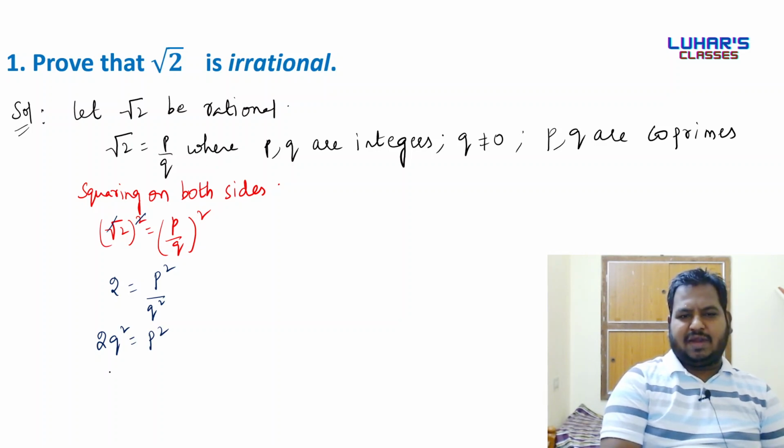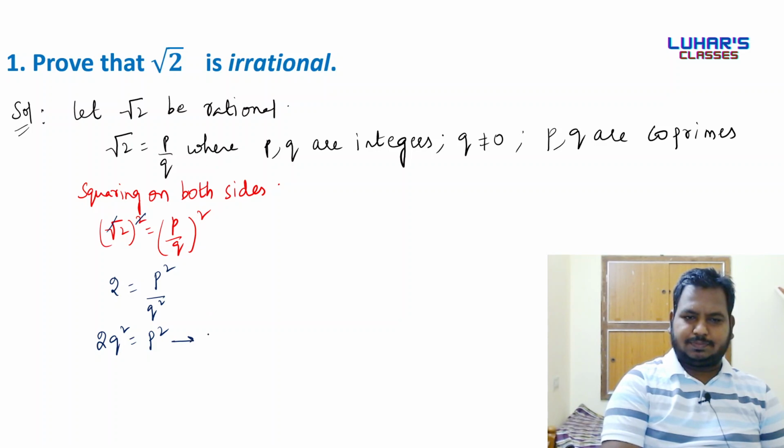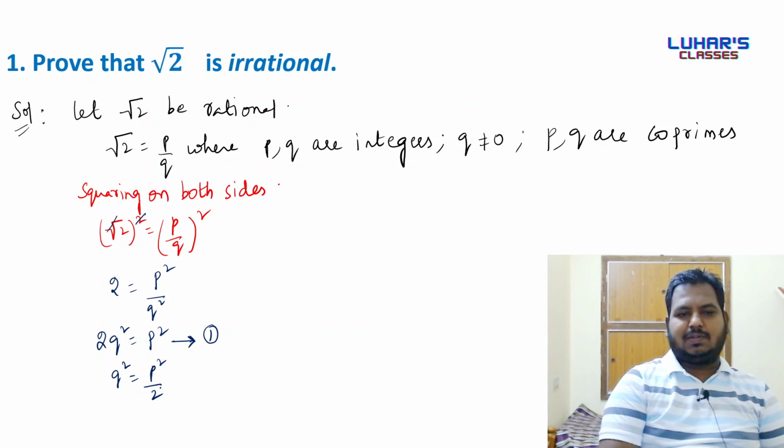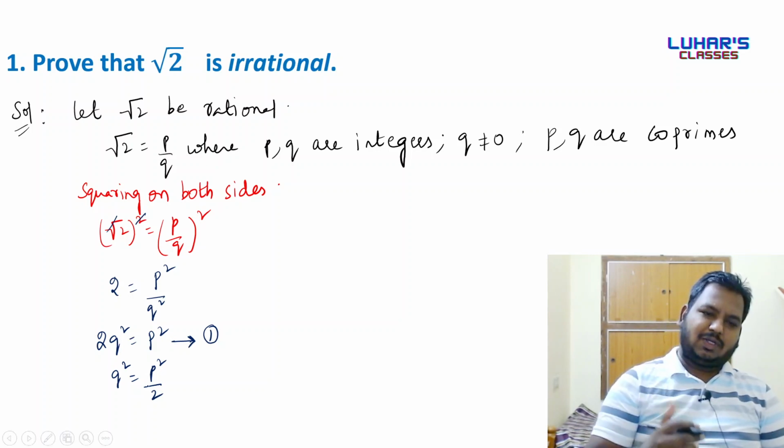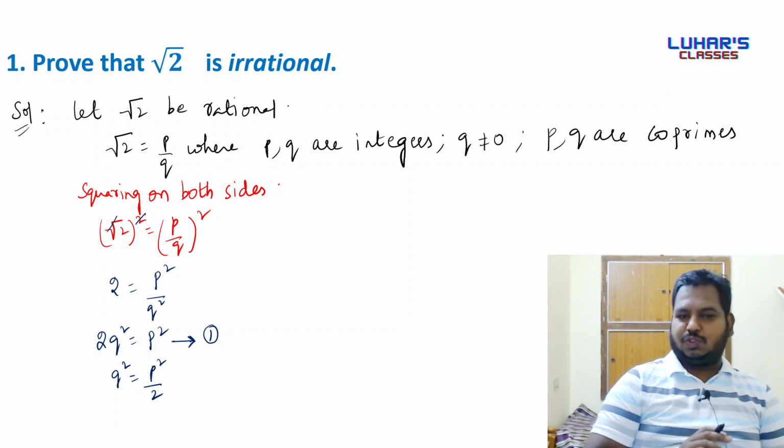We'll assume this is equation number 1. Now we'll have q square is equal to p square by 2.